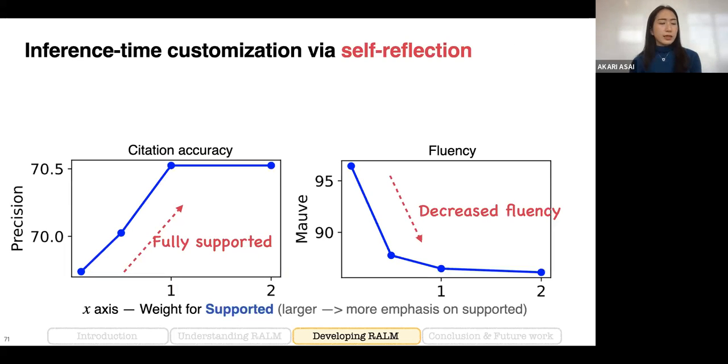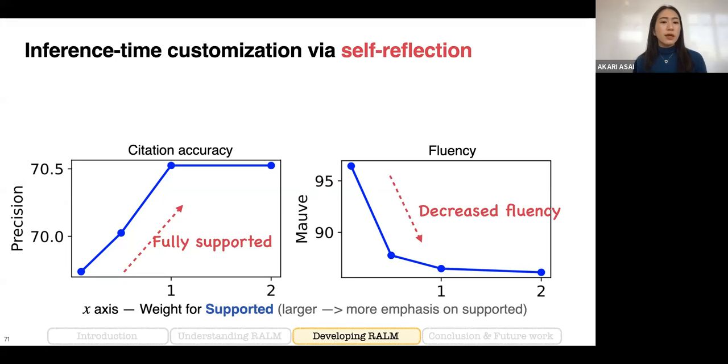I also want to highlight that by using these self-reflection tokens, our model can be customized at inference time by simply changing the weight parameters. Here the x-axis indicates the weight parameter for the supported aspect. If we make this weight term larger, then the model puts more emphasis on whether the model generation is supported by the document or not.